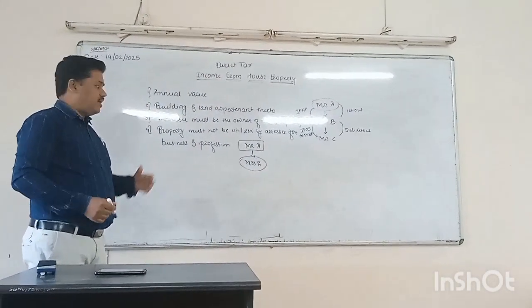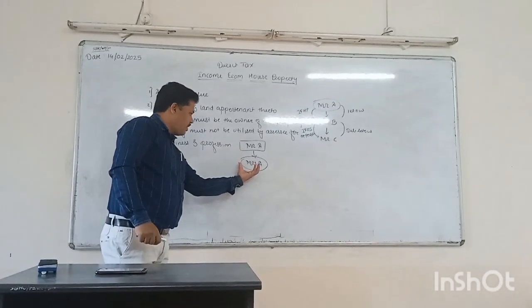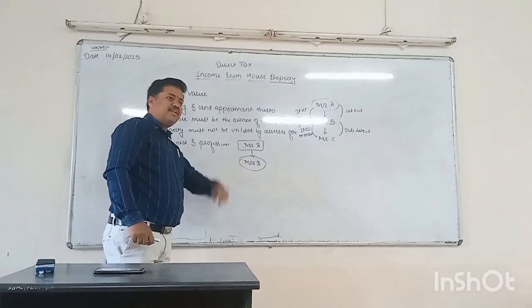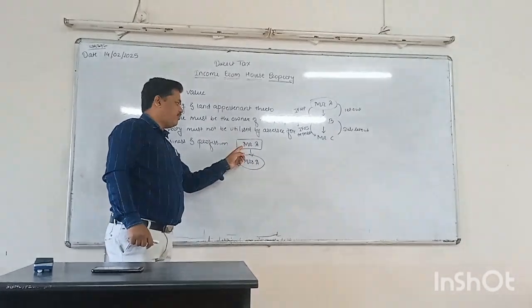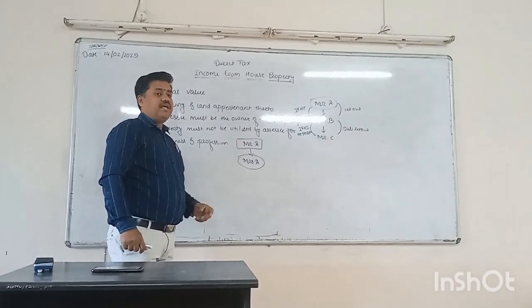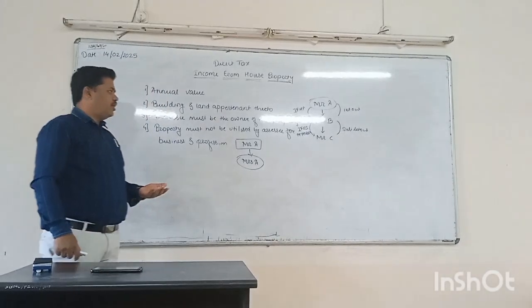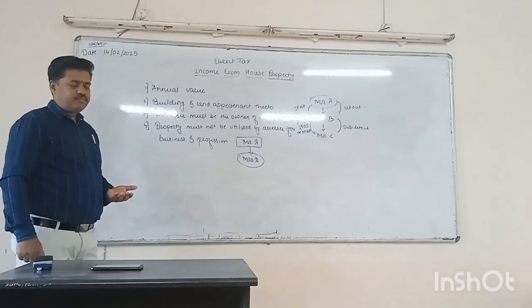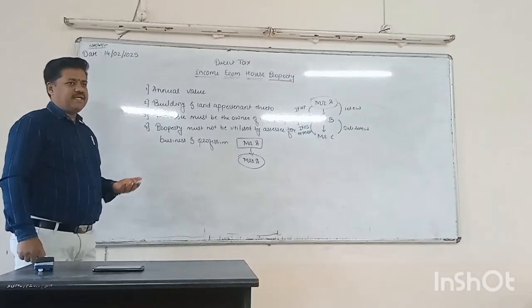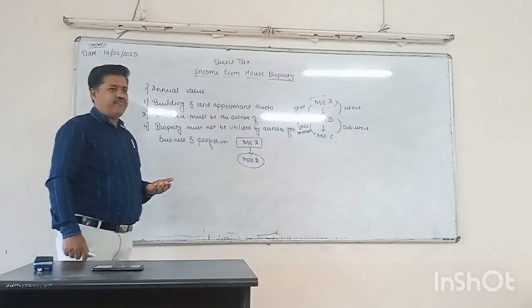So though the actual owner is Mrs. A, the income is taxable in the hands of Mr. A. Mr. A is assumed as the owner of that property, the deemed owner. Second thing, holder of impartible estate, just like in a Hindu undivided family.